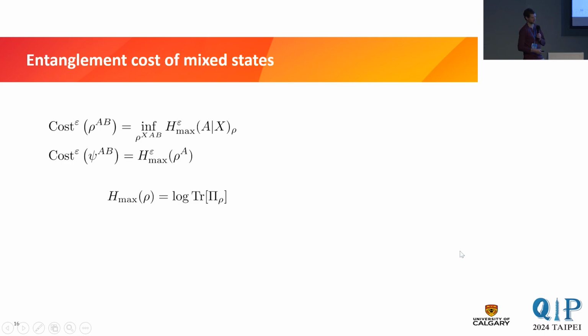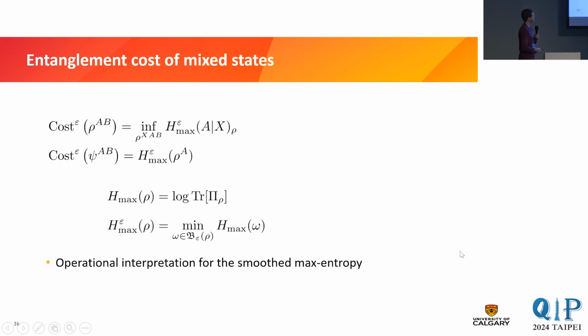Again, with the projector on the support of rho. And then, just as on the previous slide, we smooth it with respect to an epsilon ball in trace distance. And this has some interesting consequences, right? The first one is clearly, right, this gives an operational interpretation to the smooth max entropy in terms of entanglement distillation of pure states.